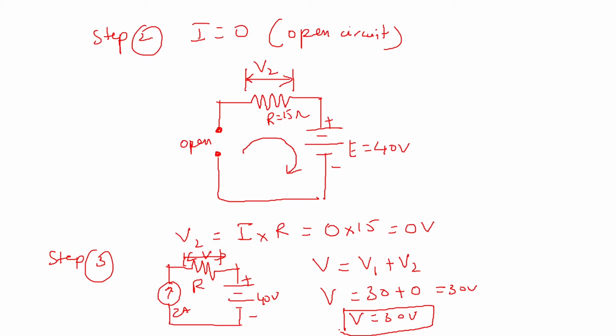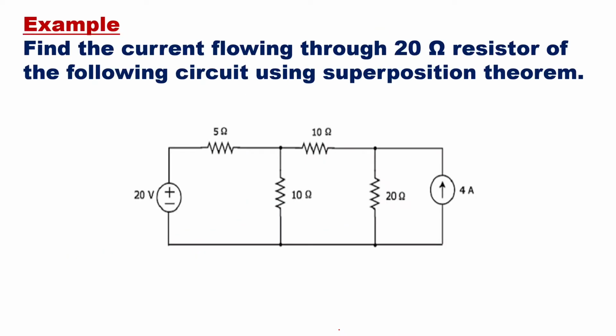Now we will see one more example which will have a few more branches. The example we saw now was a very easy one, so we'll see one more example. Find the current flowing through the 20 ohm resistor of the following circuit using the superposition theorem. Now here this is a circuit. This is a voltage source.